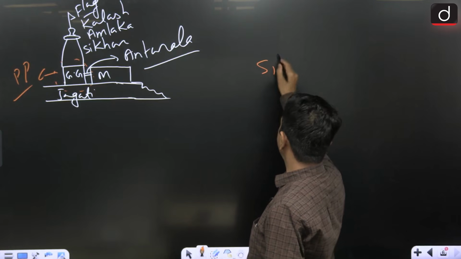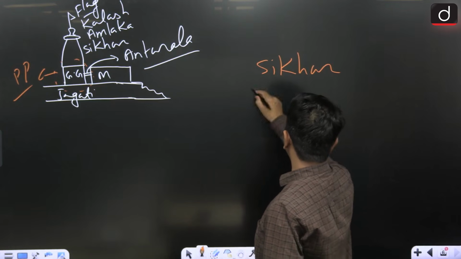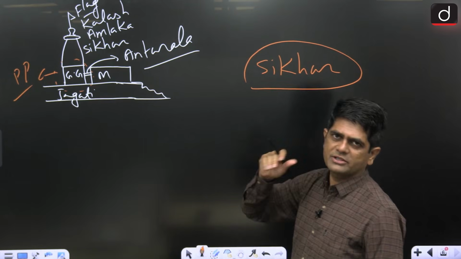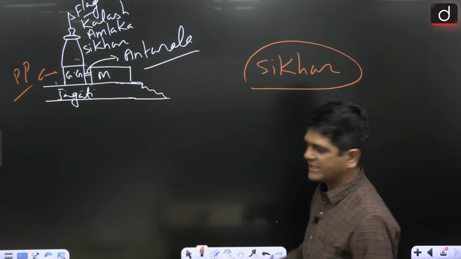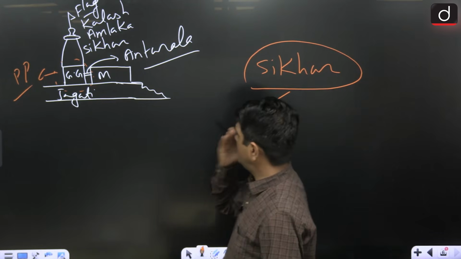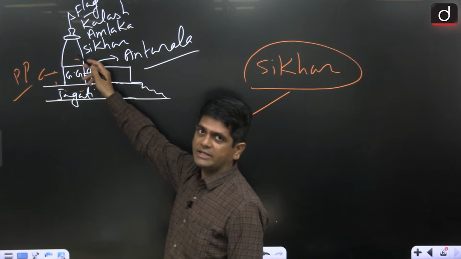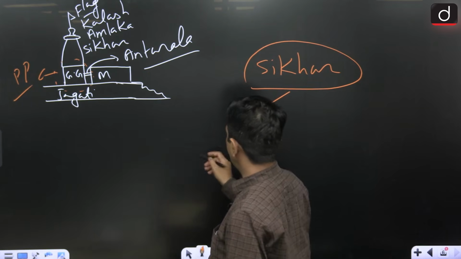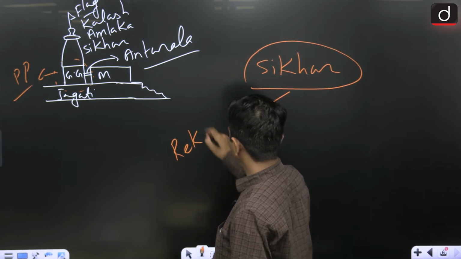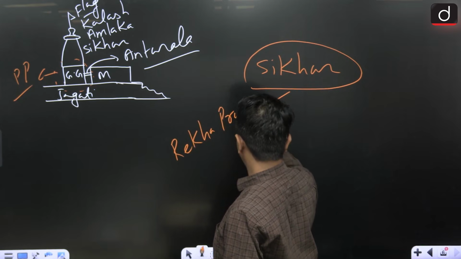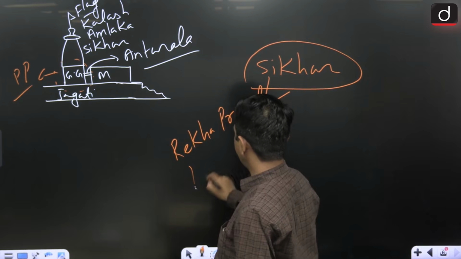Now, a few terms related aspects that you must keep in mind. In Nagara temples, normally we have three types of Shikhara. The Shikhara or tower that is built over the Garbhagriha is normally called Rekha Prasad or Latina.